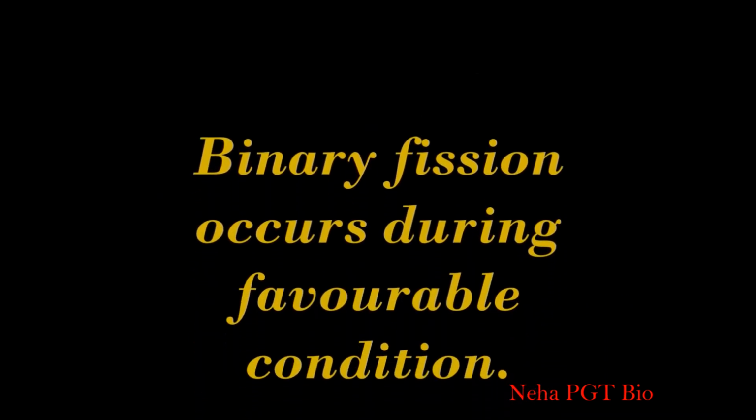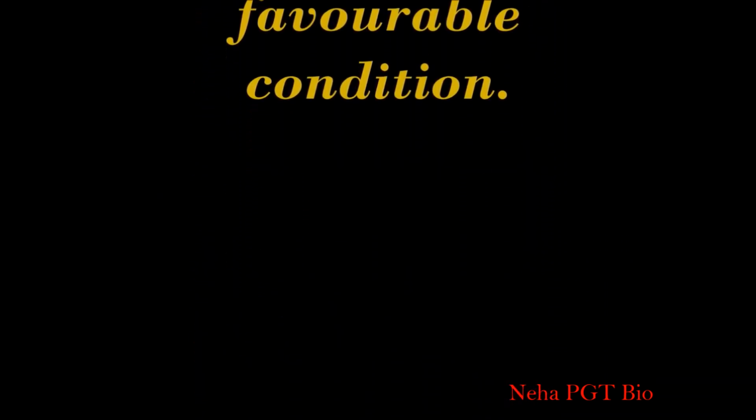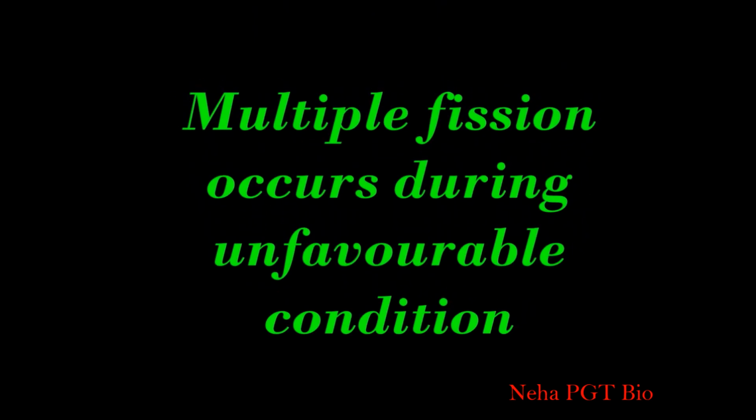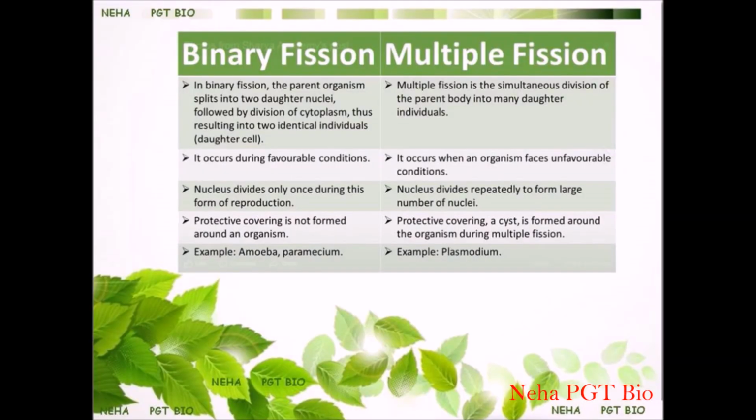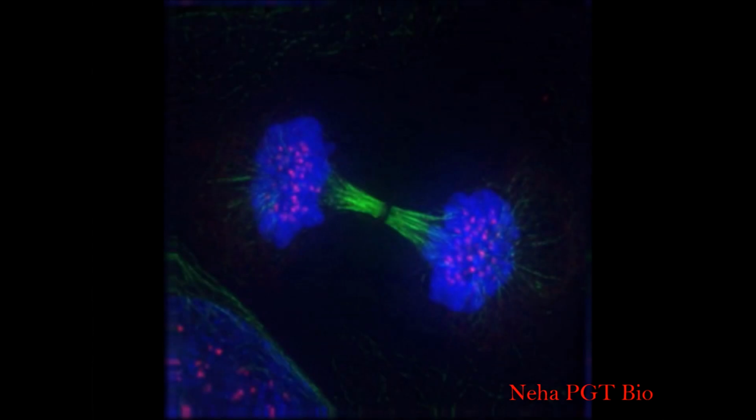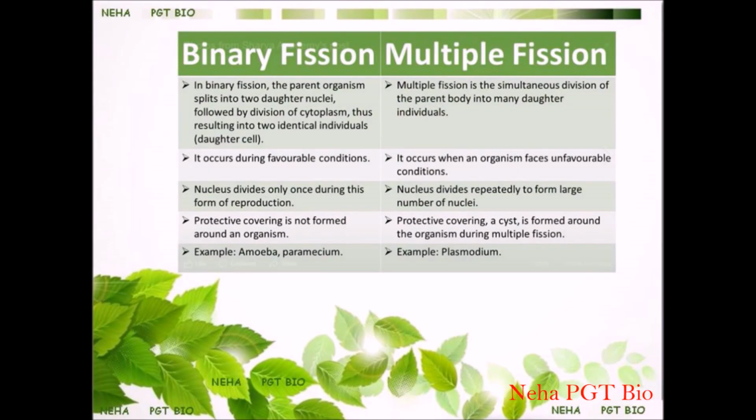Binary fission occurs during favorable conditions, whereas multiple fission occurs when an organism faces unfavorable conditions. In binary fission, the nucleus divides only once, whereas in multiple fission, the nucleus divides repeatedly.